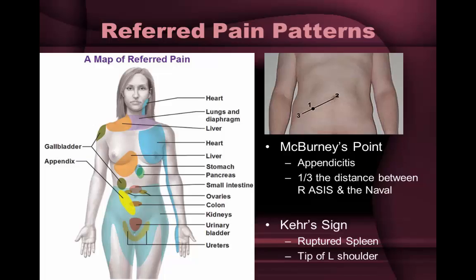McBurney's point is a painful location indicating appendicitis. It occurs 1/3 of the distance between the right anterior superior iliac spine and the umbilicus or belly button. Pain at the left tip of the shoulder indicates a splenic injury and is commonly referred to as Kerr's sign.